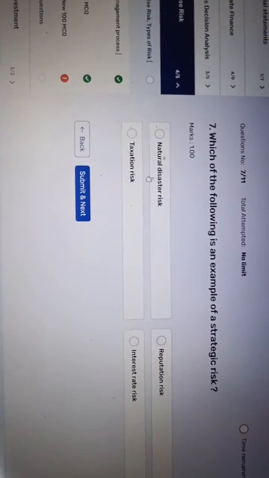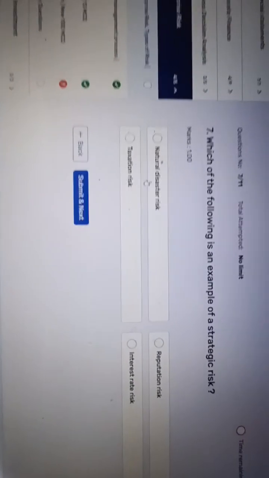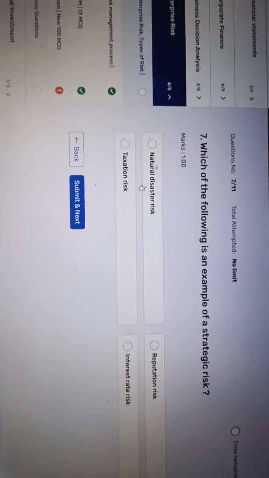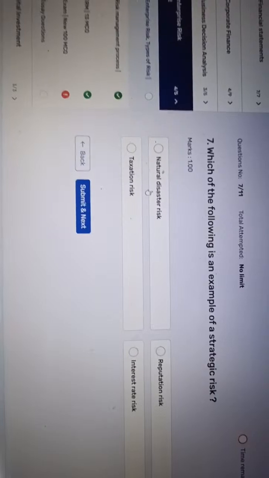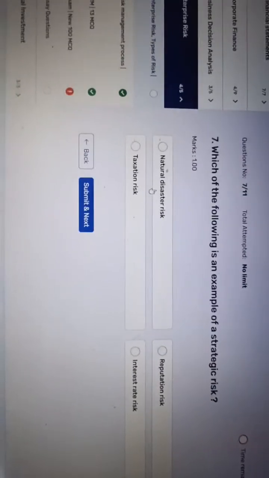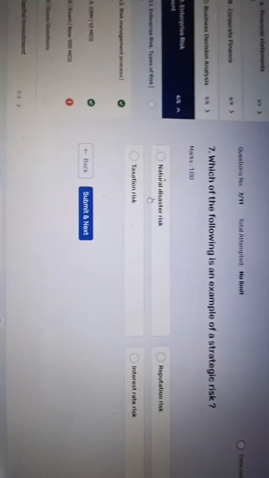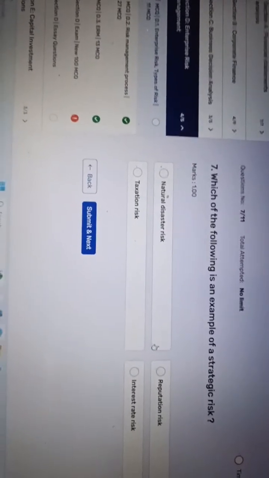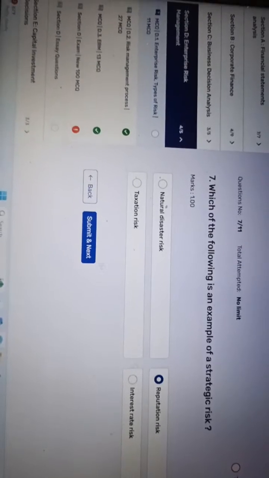Reputation risk, we may consider, but exactly not. Taxation risk is not a strategic risk. Interest rate risk, I already told you, is financial risk. That's why, which is the best option? Now reputation risk is the strategy risk.